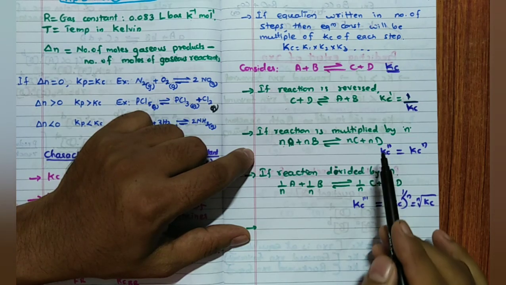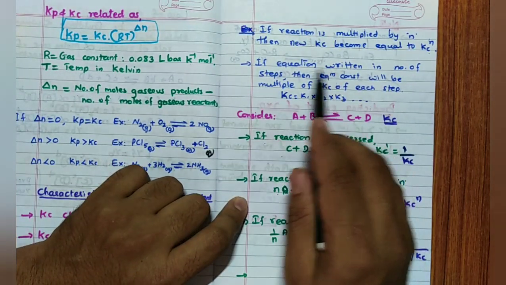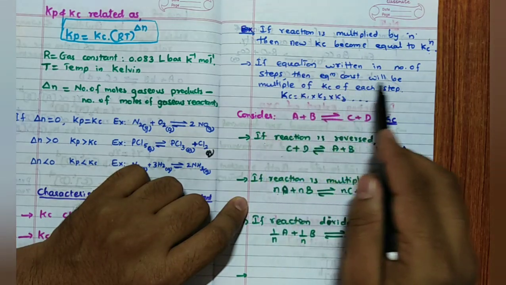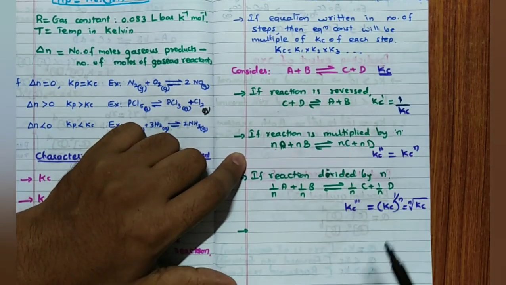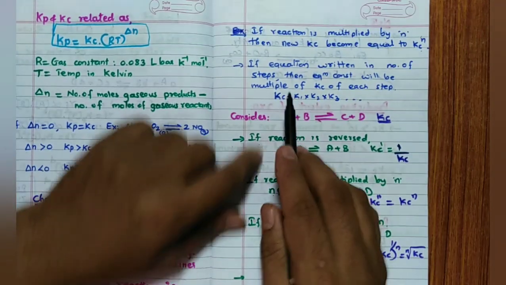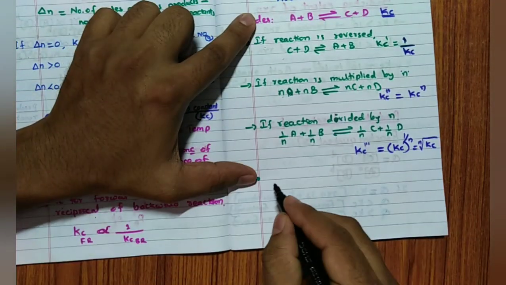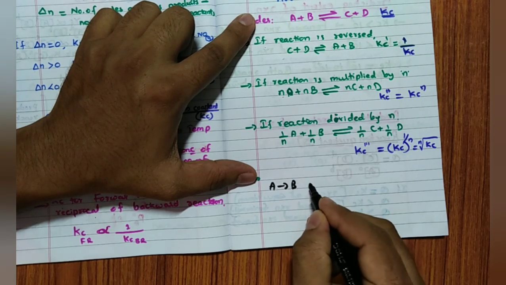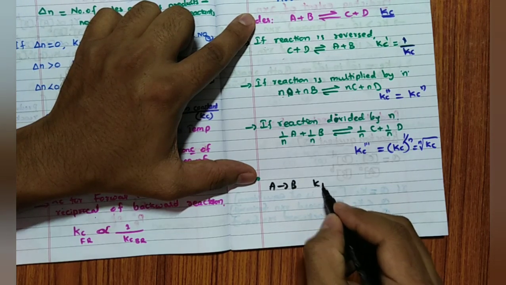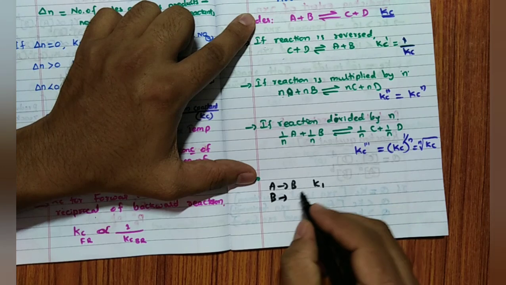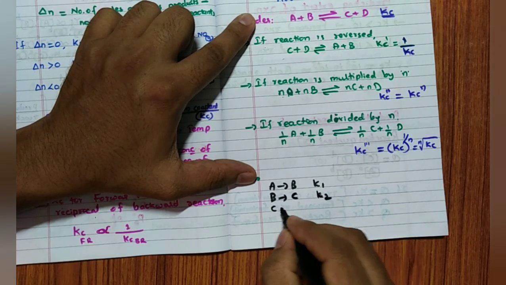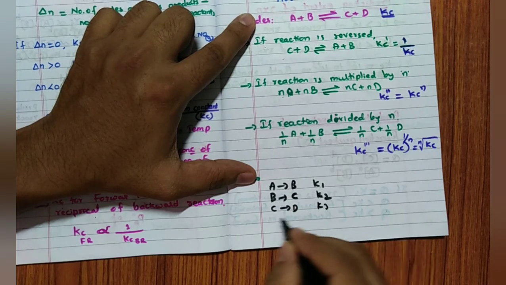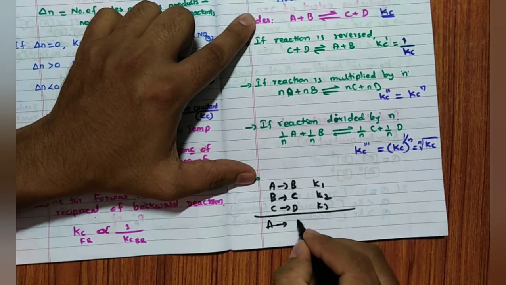Very, very important point. Then, if the equilibrium equation is written in a number of steps, the equilibrium constant will be the multiple of the Kc of each step. So, for example, here 3 reactions will be there. A to B, it is K1. B to C, it is K2. Then just imagine C to D, it is K3. I want the reaction A to D.